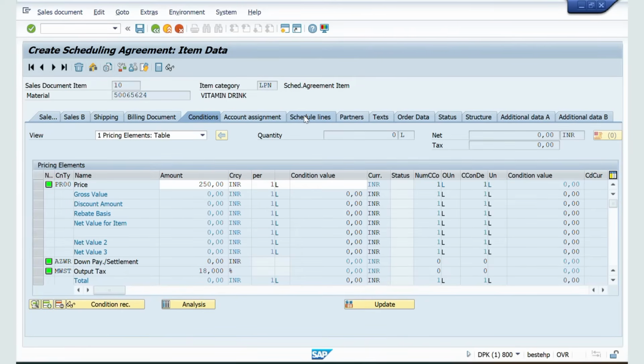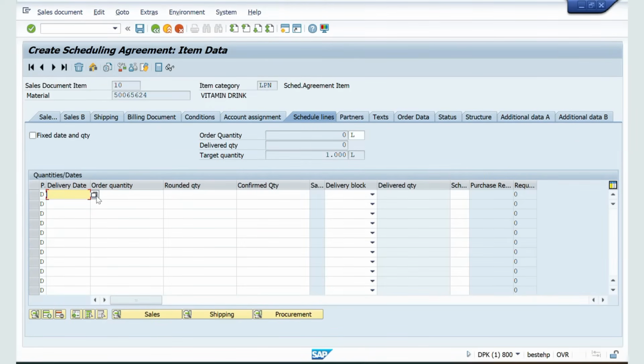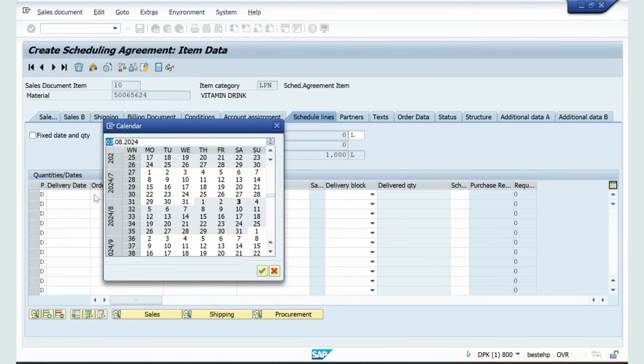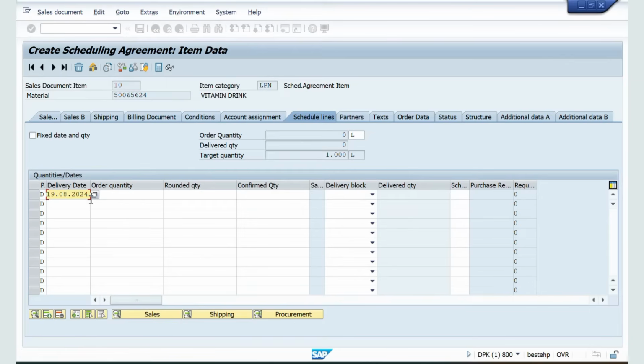Go to the condition tab, then go to schedule line data. I am telling the system, for example, on 19th of August, I am going to hand over 300 quantities.